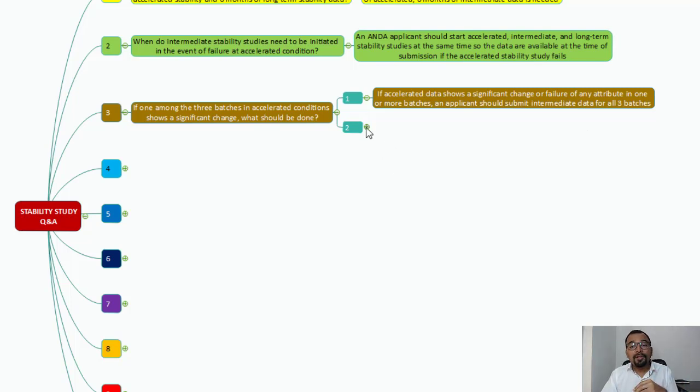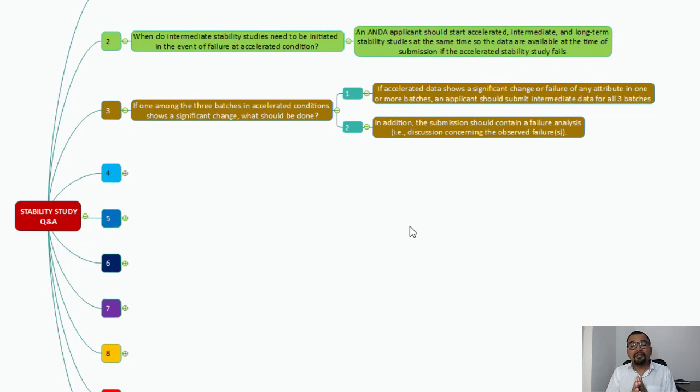The point number two is, in addition, the submission should contain a failure analysis. Now, there is a failure that occurred at the accelerated condition, and there must be an investigation conducted to understand the root cause, whether your substance or your product is sensitive towards humidity or sensitive towards heat. Those conclusions also need to be submitted in the final application.